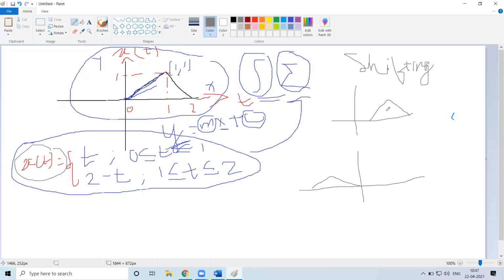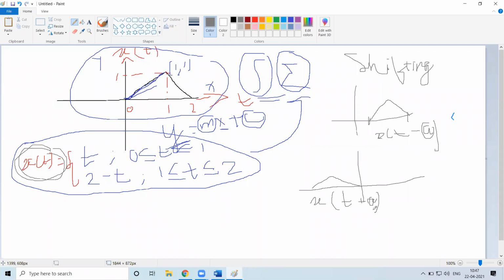If I have to shift it, I have to change this accordingly. If I want to shift it towards the right, it will be x of t minus a, where a is a parameter depending on where you want to shift the signal. And if I want to shift it towards the left, it is x of t plus some a value.